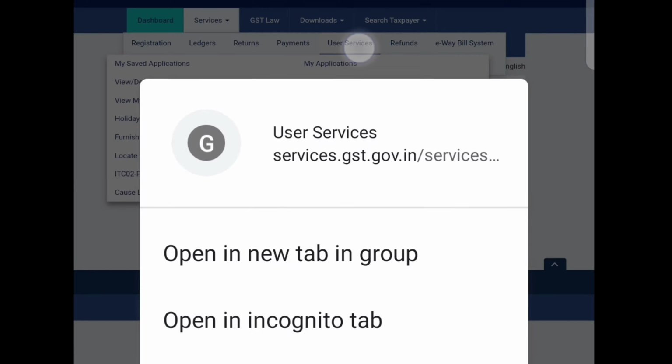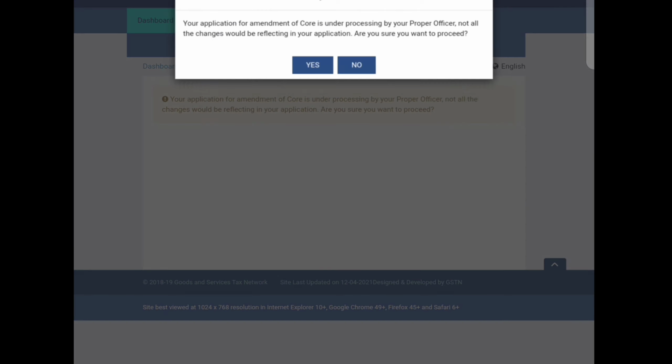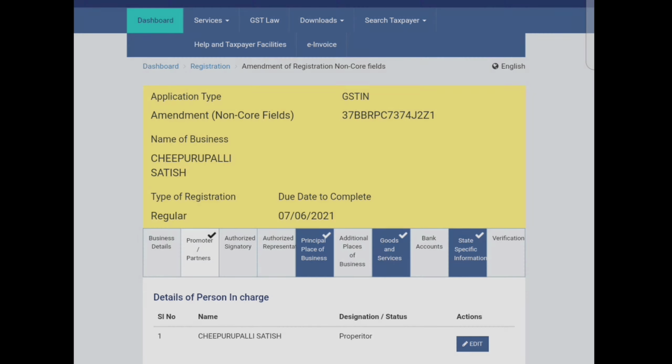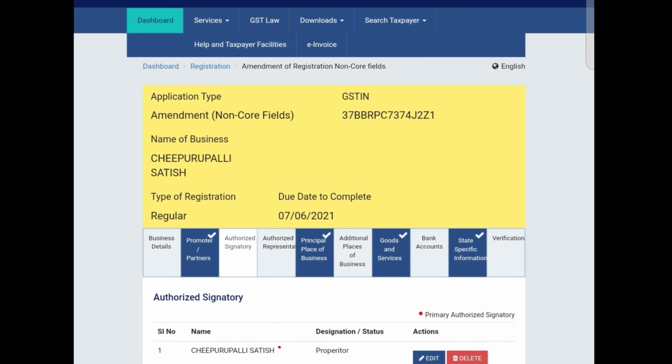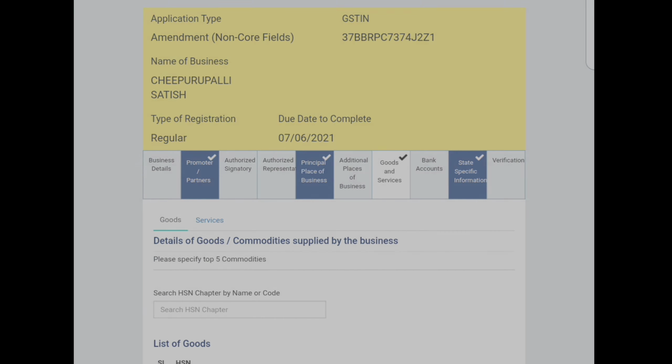Once you click on user services, My Saved Applications, you can see how many times you are changing. It will show like this. Once you click on amendment for core fields and non-core fields, it will directly come here. It will show up to 15 days. After that, you have to take necessary action, and you have to click on this and change the details, like whatever we have given in Part B, it will show here. Whatever changes are required, you can edit. You can see the edit option on every field, so you can change accordingly.